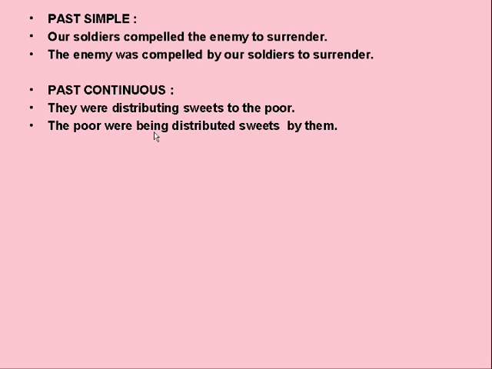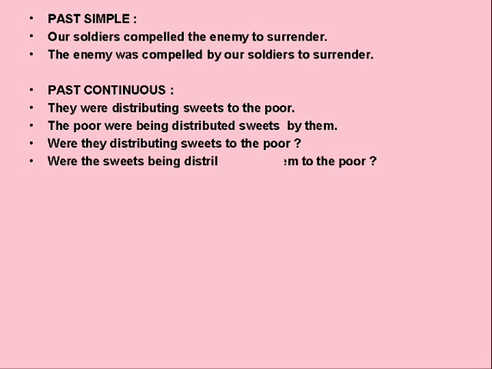One example of an interrogative sentence, in this, the same sentence: were they distributing sweets to the poor? It becomes a bit difficult when you change from interrogative, but the passive becomes easy again because the question verb remains as it is, and then the rest of the sentence is changed. The sentence will now become, were the sweets being distributed by them to the poor? They changes to them and the poor will be as it is in this sentence. I hope the interrogative sentence is now also clear to you.